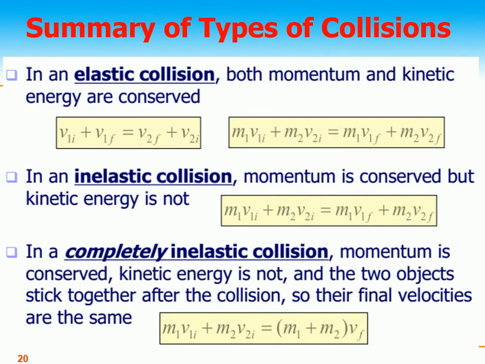So, let's go to the summary of the types of collisions. When it is an elastic collision, of course, v1i plus v1f is equal to v2i plus v2f, and initial momentum is equal to final momentum. In an inelastic collision, momentum is conserved, but kinetic energy is not conserved. And in a completely inelastic collision, the momentum is conserved, kinetic energy is not, and the two objects stick together.